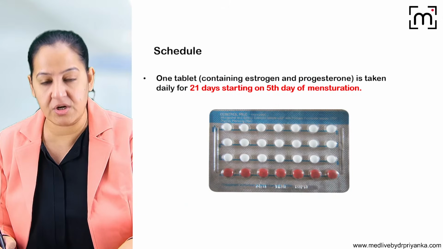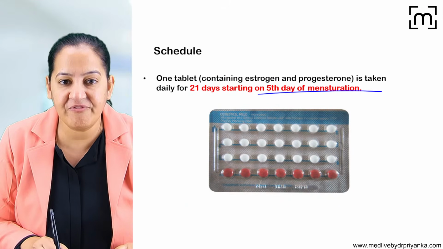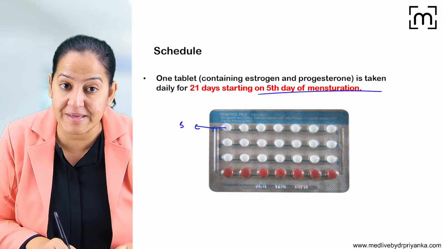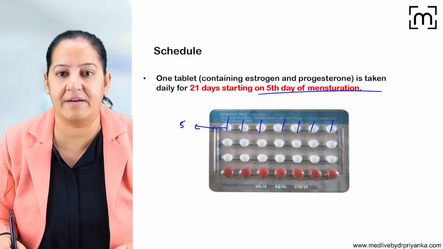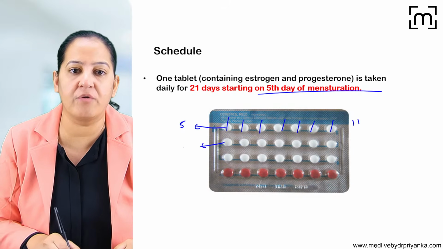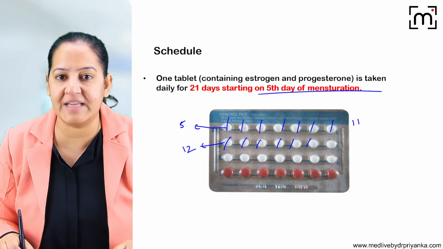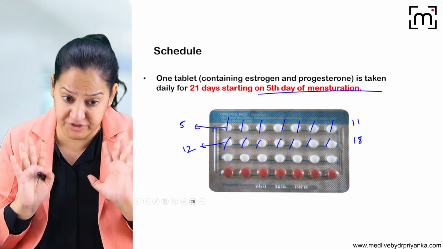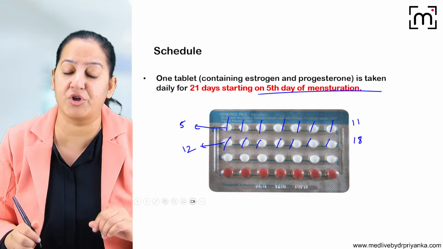The lady has to start on the 5th day of menstruation. So from the 5th day, start this: 5, 6, 7, 8, 9, 10, 11. On day 11, the first row will be completed. From day 12 onwards, she starts the next: 12, 13, 14, 15, 16, 17, 18. On day 18, she will complete it, if she is taking it regularly without missing. I will tell you what if she misses also. That is also a viva question and MCQ.